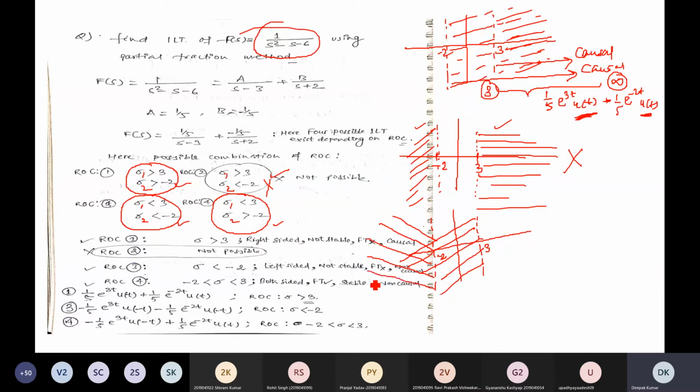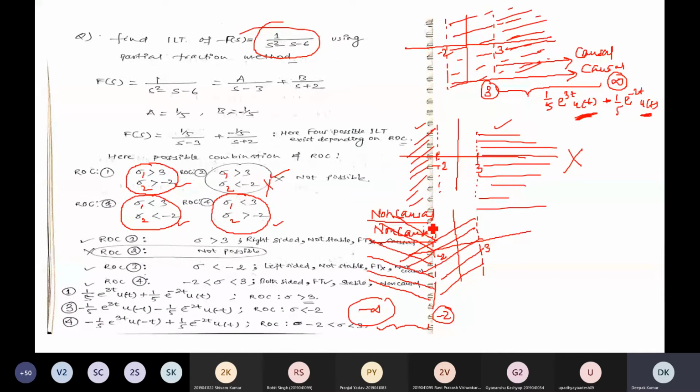So you can see that the overlapping of this region is from -2 to -infinity. In this overlapping region, both regions of convergence are left sided in nature. Both the ROCs are left sided, so both the signals are non-causal.